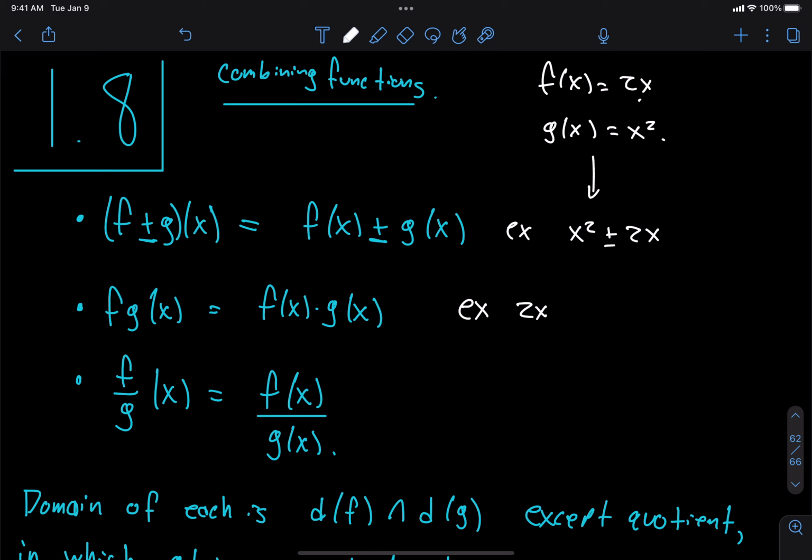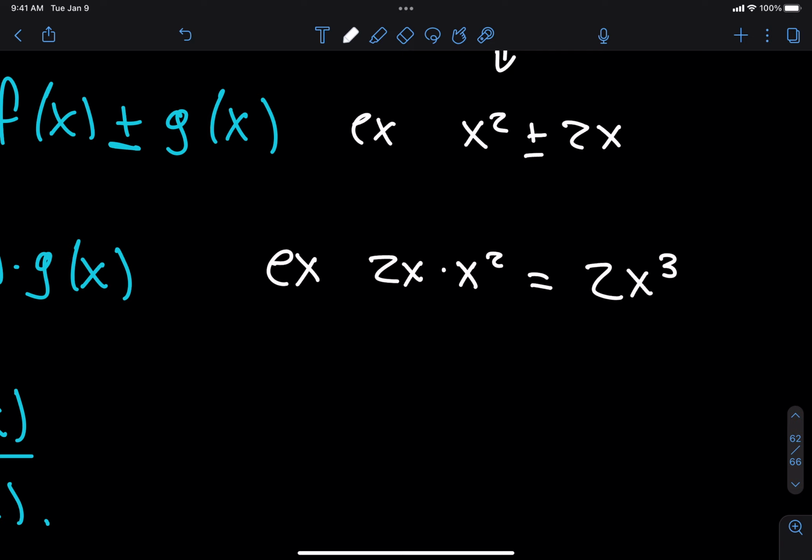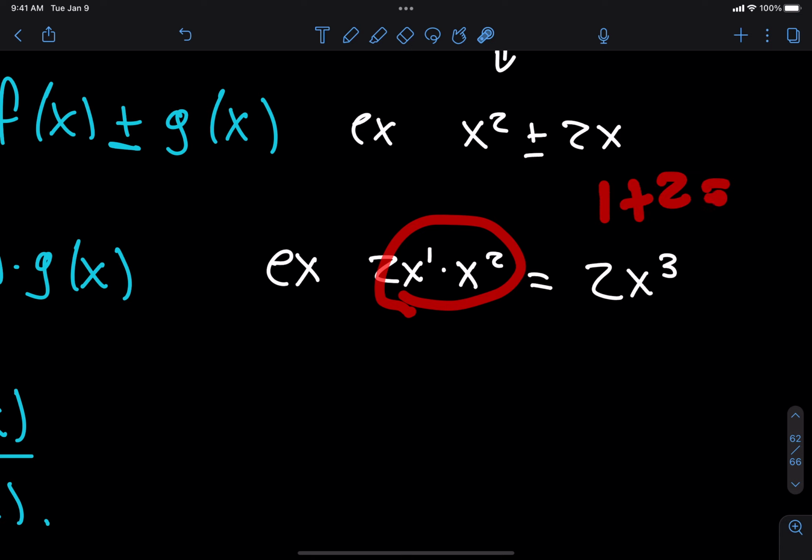If I multiply 2x with x squared, can I simplify that? What would I get? 2x cubed, right? What do I do when I multiply powers of x? You add the powers. Since 1 plus 2 is equal to 3, we get 2x cubed when we multiply 2x times x squared.